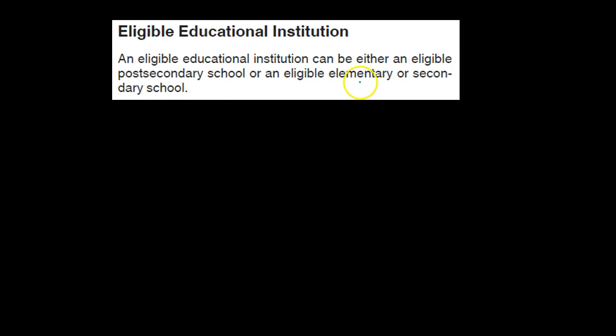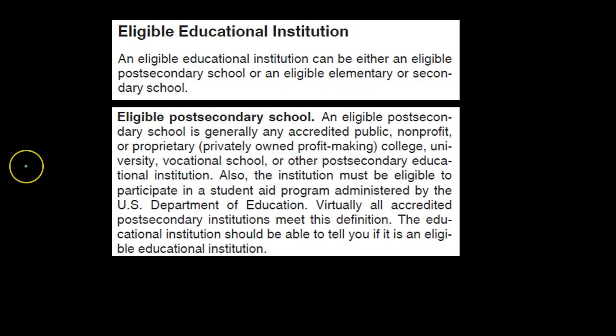We've got the eligible elementary and secondary schools as well. Eligible post-secondary school. An eligible post-secondary school is generally any accredited public, nonprofit, or proprietary, privately owned, profit-making college, university, vocational school, or other post-secondary educational institution. Also, the institution must be eligible to participate in a student aid program administered by the U.S. Department of Education.